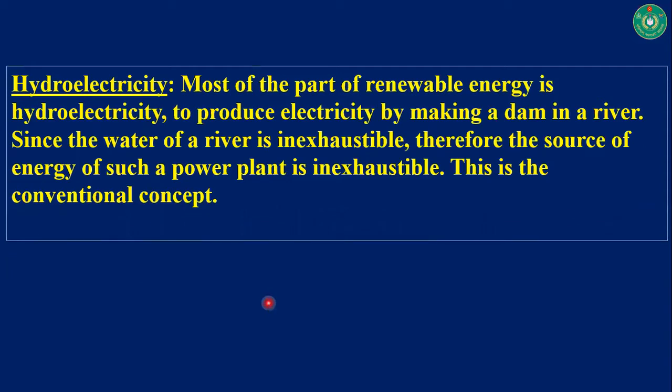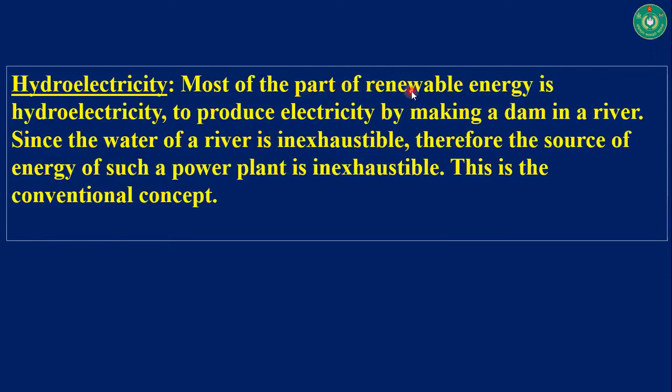Later, I'm going to discuss hydroelectricity, which is a very important part of our today's discussion. What is hydroelectricity? The electricity that can be produced by the use of water is called hydroelectricity. Hydroelectricity comes from water.